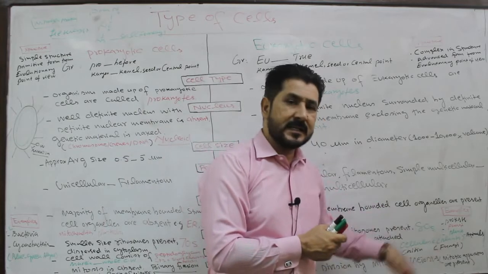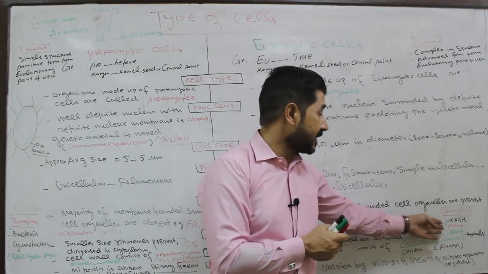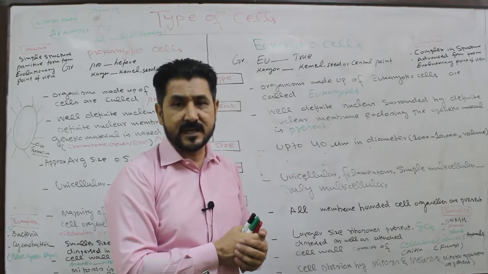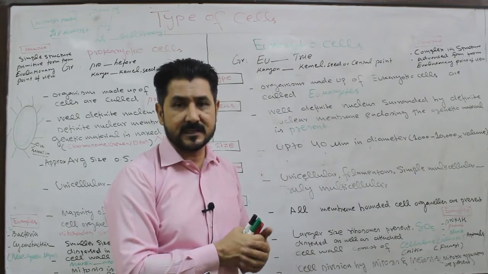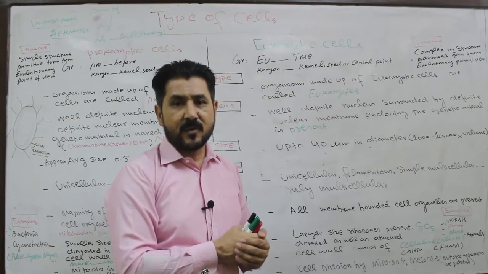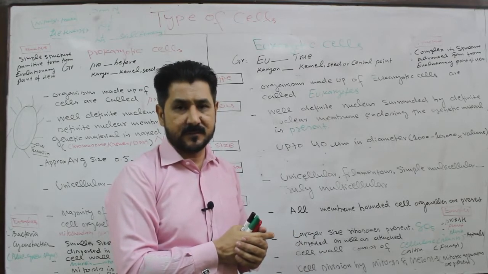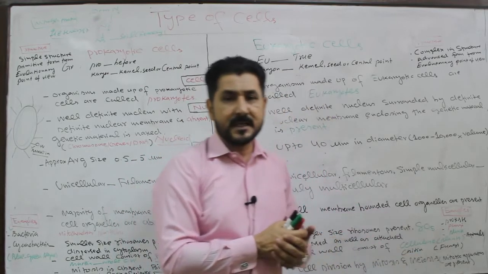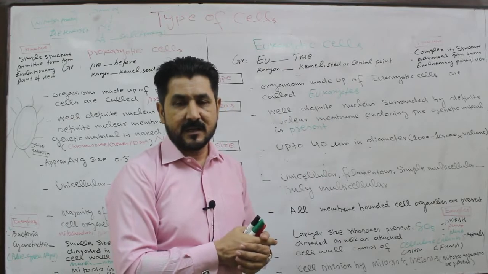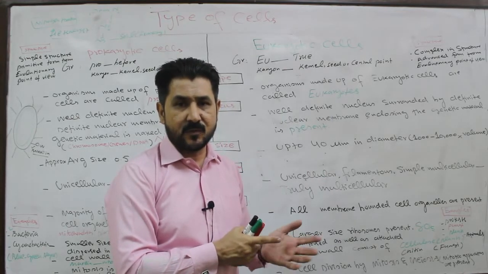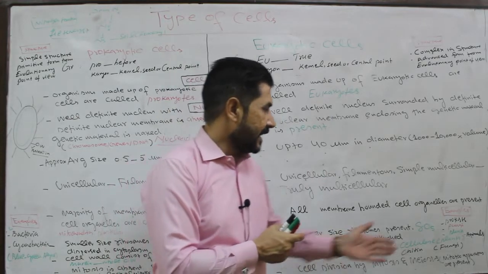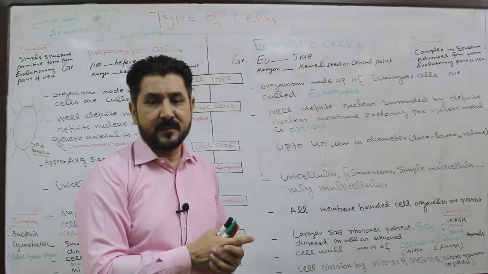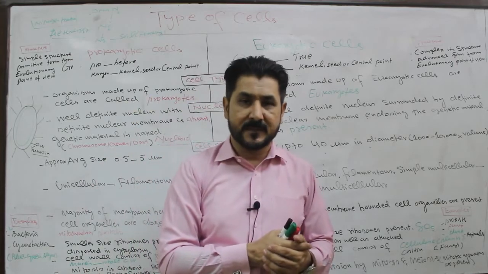The other example of eukaryotes is fungi, belonging to the kingdom Fungi. They are achlorophyllous organisms, and the body is called mycelium. The third example is plants, the true plants, which are autotrophic organisms and mostly multicellular. And the fourth example is animals, belonging to the kingdom Animalia.